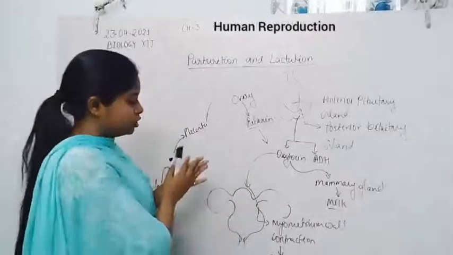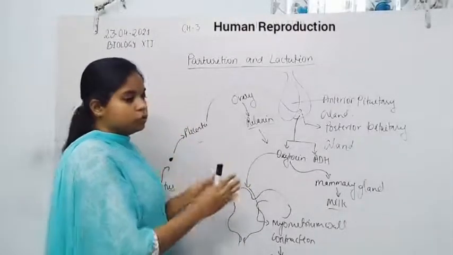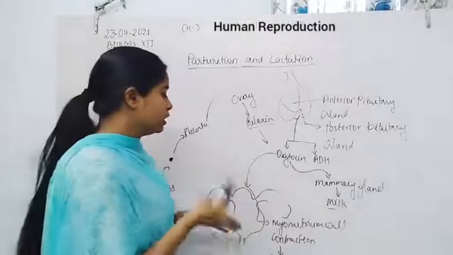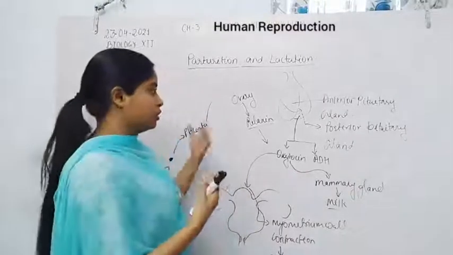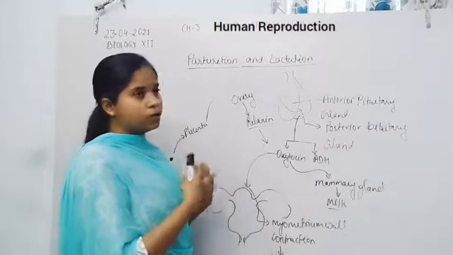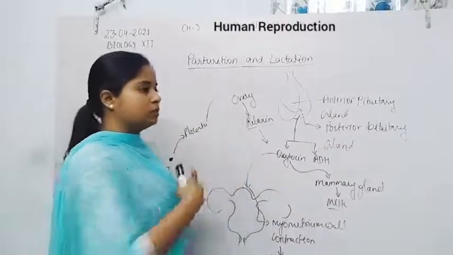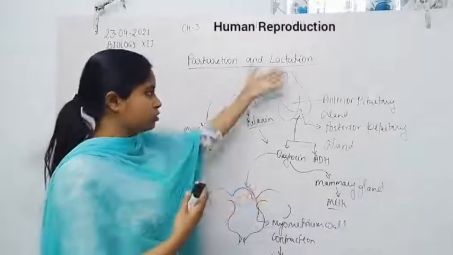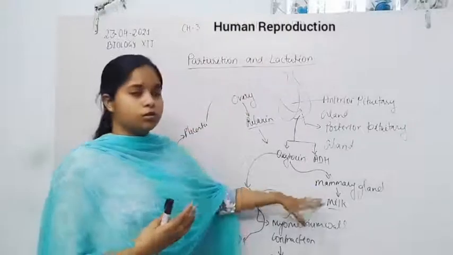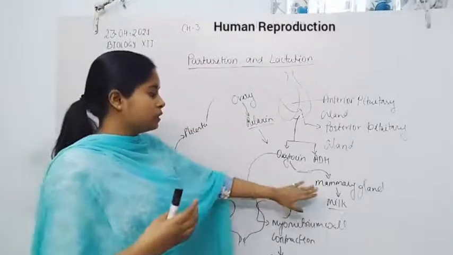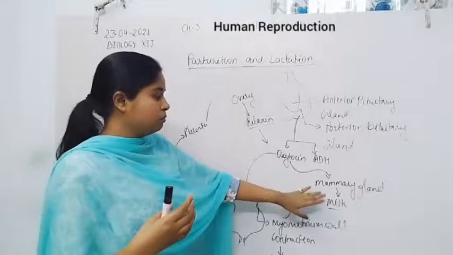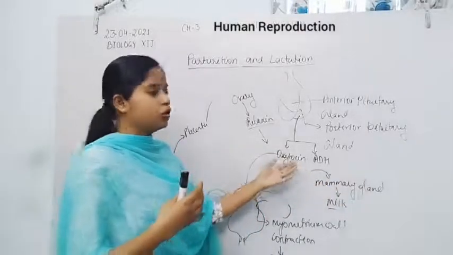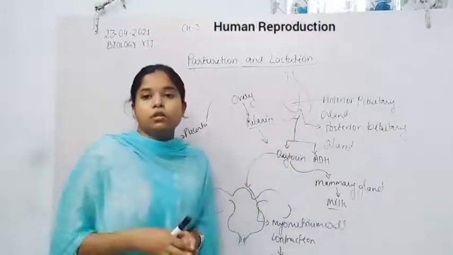So the rapid, vigorous contraction done by the myometrium of the uterus results in the expulsion of the baby, the parturition, and finally the mother is able to give birth to the young ones. Through lactation she also secretes milk, and the mammary gland is also stimulated by oxytocin, which is released by the posterior pituitary gland.